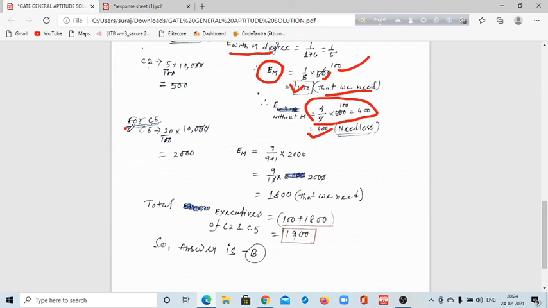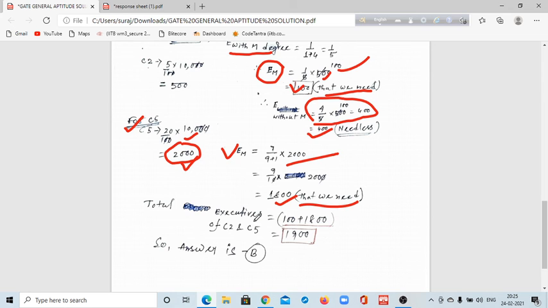Similarly we can calculate for C5 company. The total number of executives in C5 company is 2000. So management degree holder candidates 9 by 9 plus 1 into 2000. So 9 by 10 into 2000 will be 1800, that value we need.